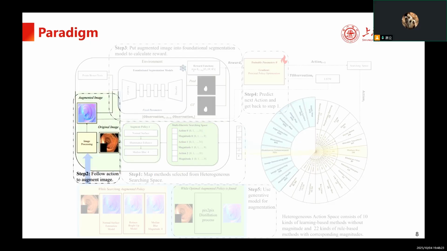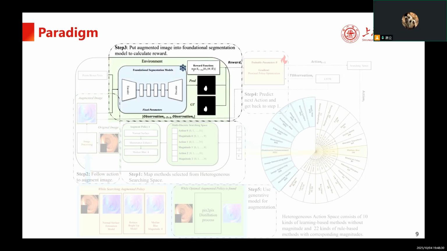Step 2, we apply the augmentation policy to the original image to generate the augmented image. Step 3, we feed augmented images into the segmentation models without any fine-tuning to obtain predicted masks. Then we calculate the intersection over union between the predicted and ground truth masks. To avoid local minimum, we randomly select 2 additional training images, apply the same strategy, and average their IoUs as the reward.